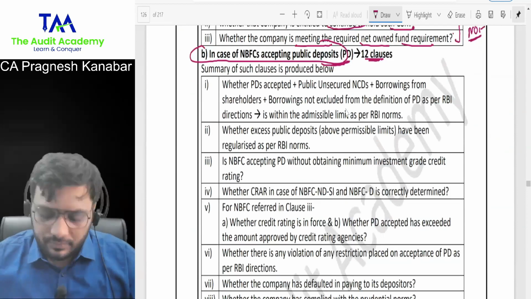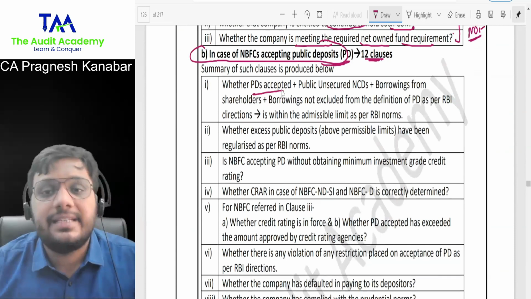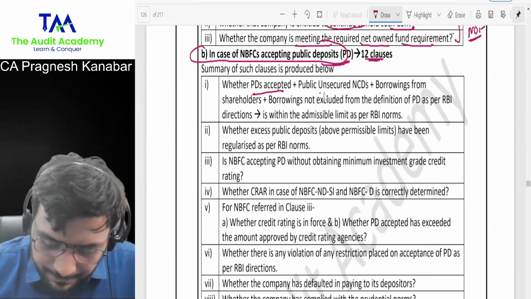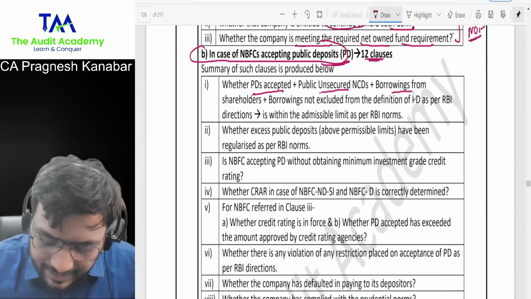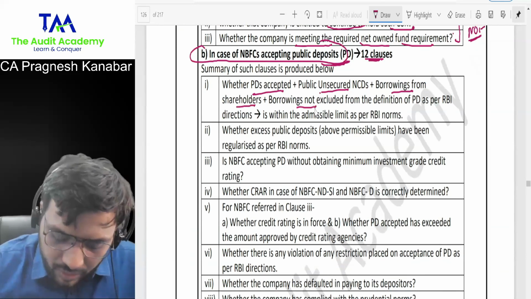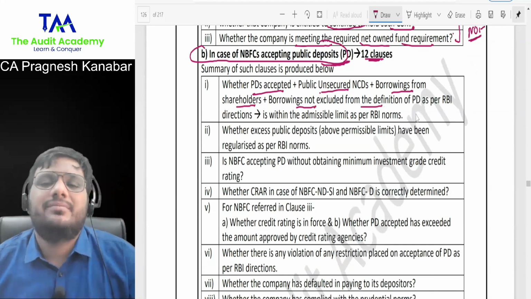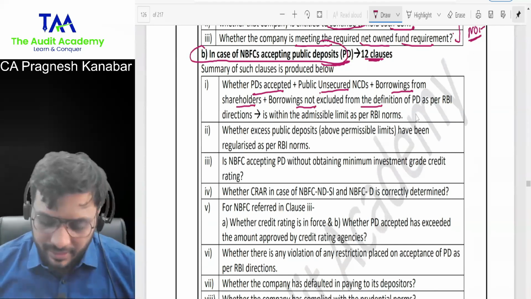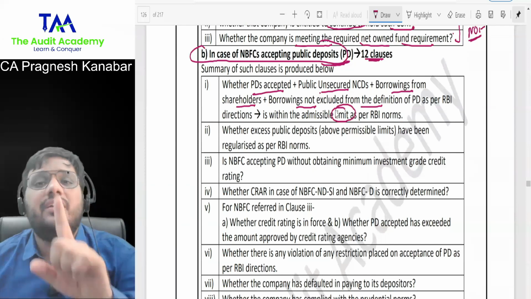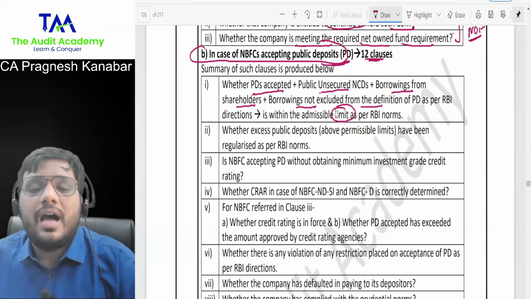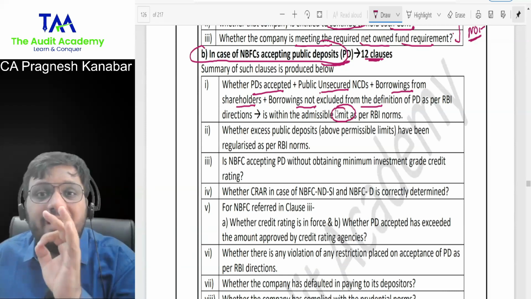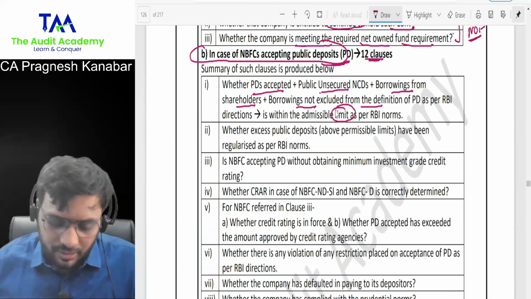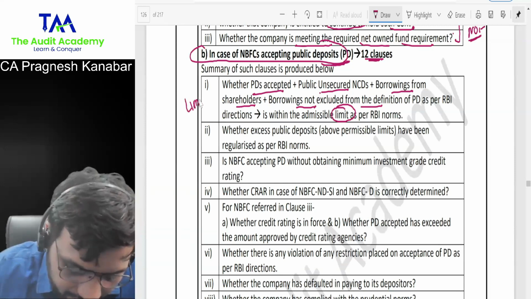First inquiry, whether PD is accepted. What is PDs? Public deposits, or plus public unsecured NCDs, borrowings from shareholders, borrowings not excluded from the definition of PD. Basically, they are talking about all the public deposits. Is it within the admissible limit? Just circle one word, limit. RBI always prescribes the limits up to which maximum NBFC can accept public deposits. All right. So on the left hand side, please write down the word limit.